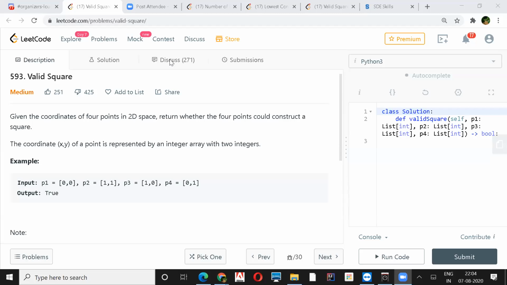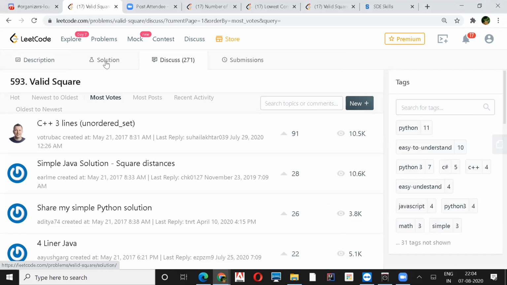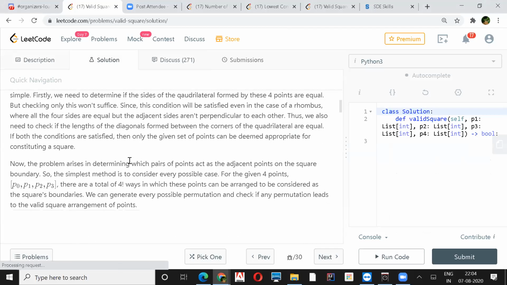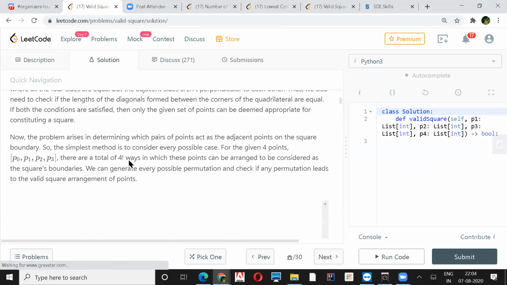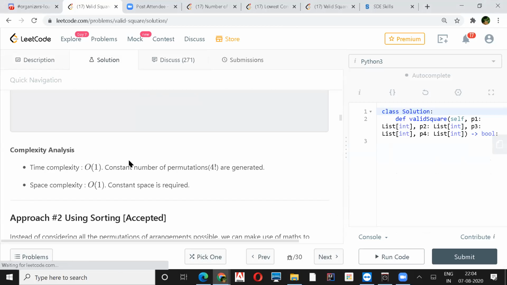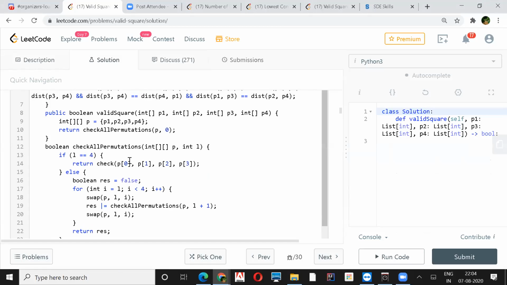I think we can open that first solution. The solution part. Oh, he's saying the solution. First one, brute force. Go down. Yeah, they are mentioning 4 factorial. Go down a bit. Yeah, this part only.